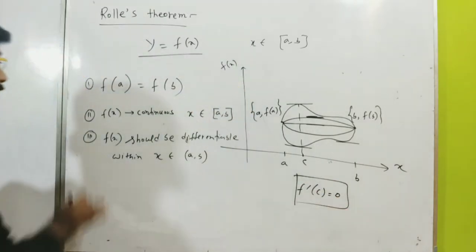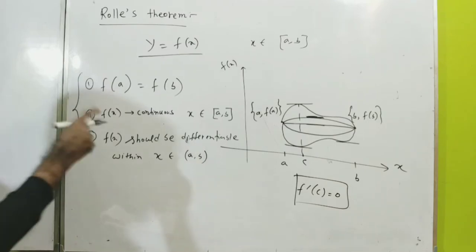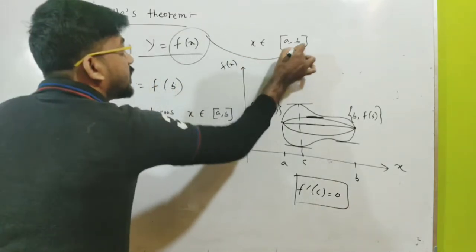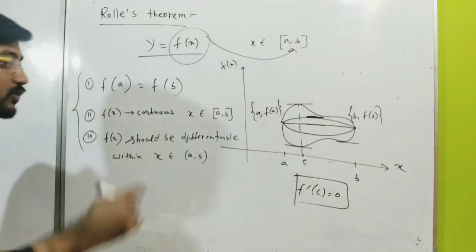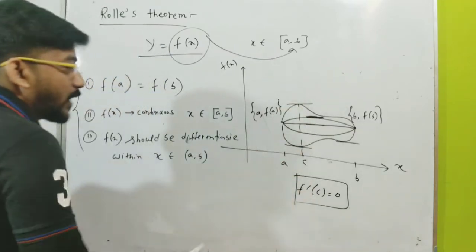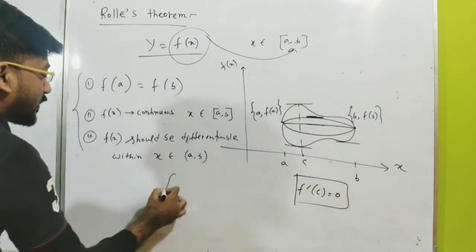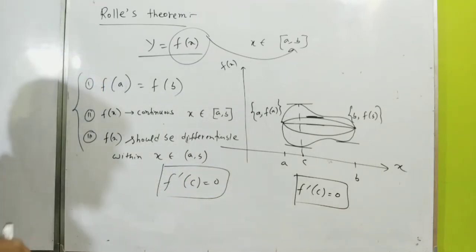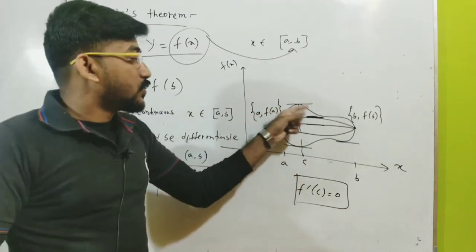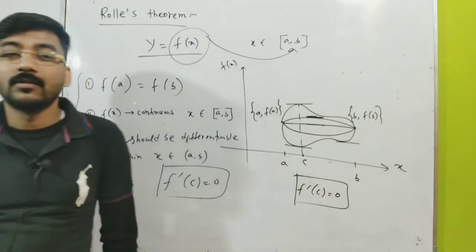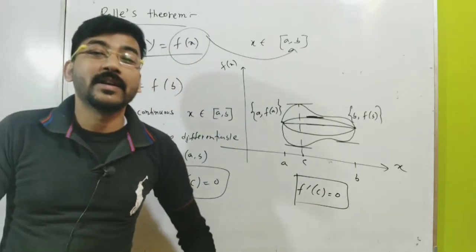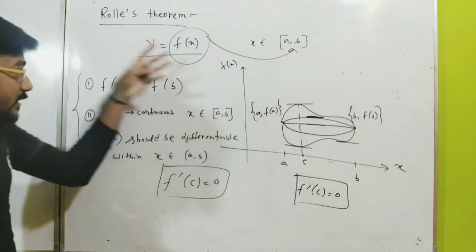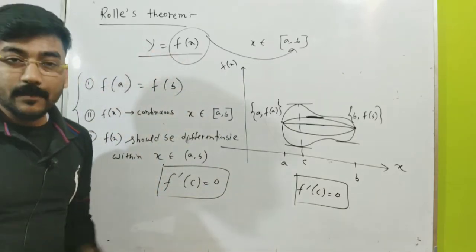Okay, so if these three conditions are satisfied for a particular function f of x within this interval a comma b, then according to Rolle's theorem there must be at least one point between a and b such that f prime c is equal to 0. And graphically, there should be at least one tangent on the curve which is parallel to the x-axis. Okay, so this is the actual statement of Rolle's theorem.